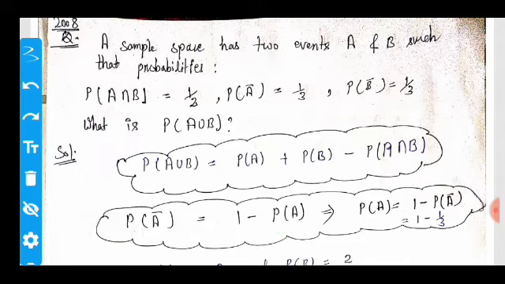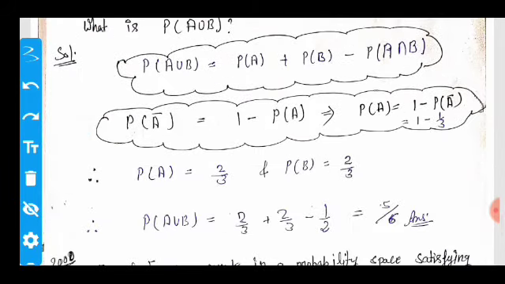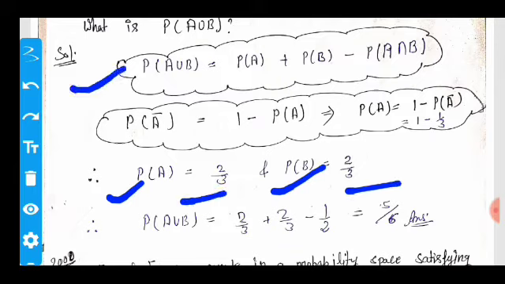So we get 2/3 as the probability of A, and 2/3 is the probability of B. Applying these values in the principle of inclusion and exclusion, we get P(A ∪ B), the probability of A union B, equal to 5/6.